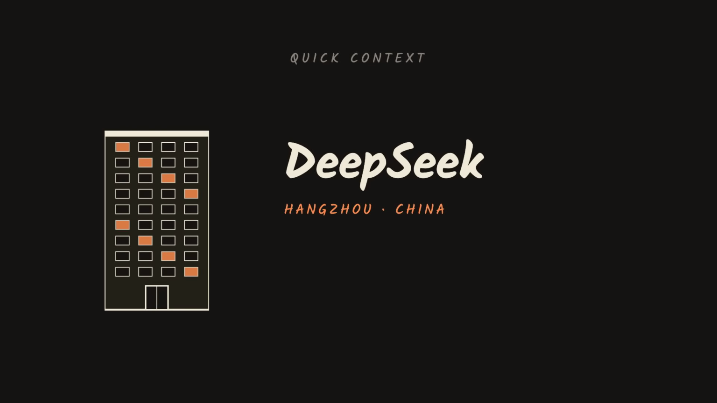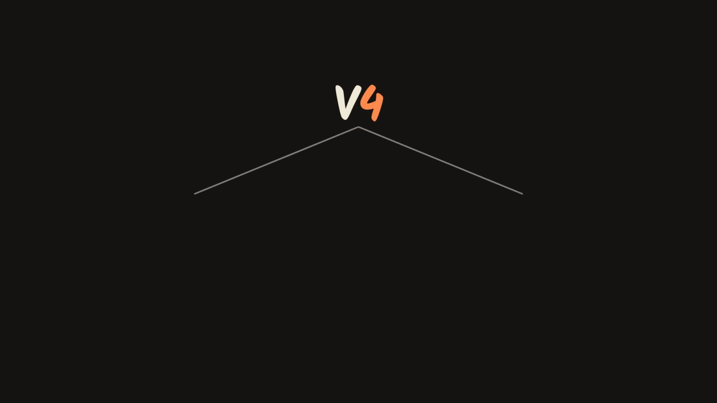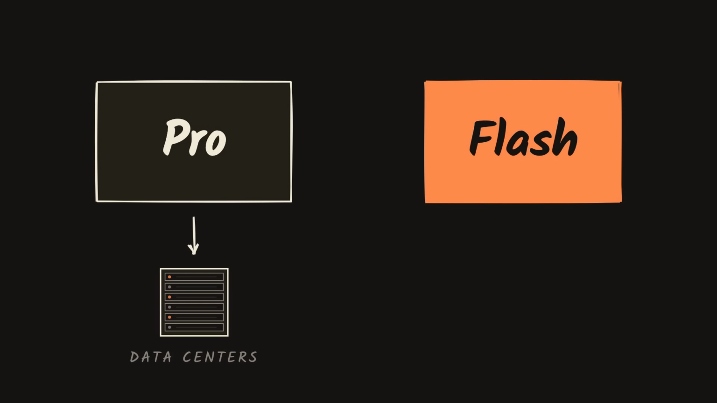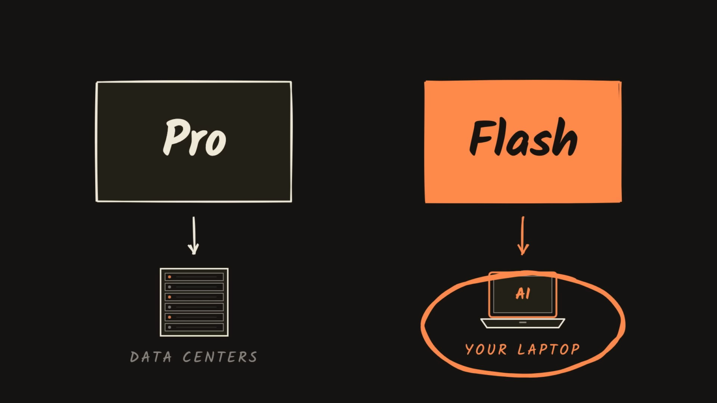Quick context. DeepSeek is the Chinese lab that made R1 last year. They just released V4, 2 versions, Pro, the big one, and Flash, the smaller one. Pro is for data centers. Flash is the one that matters here.